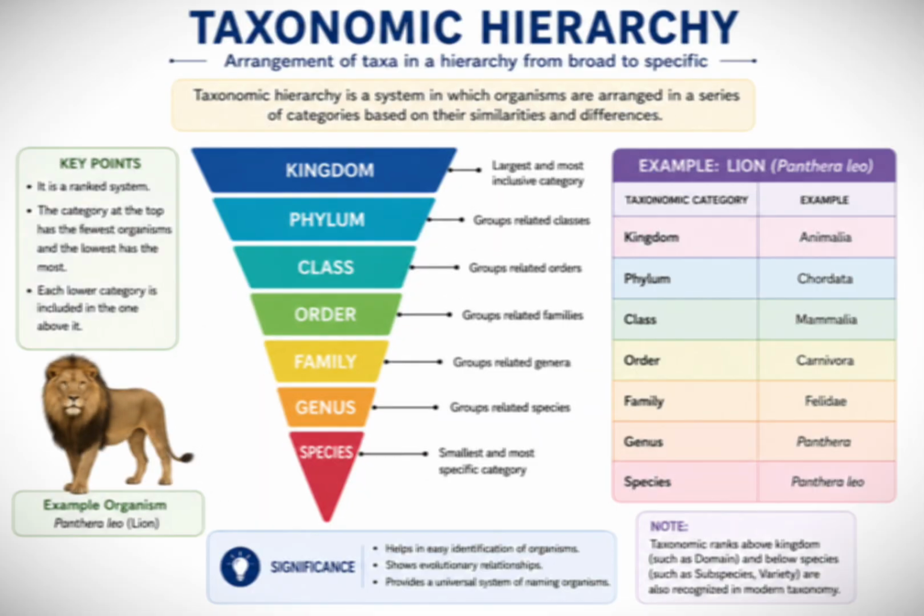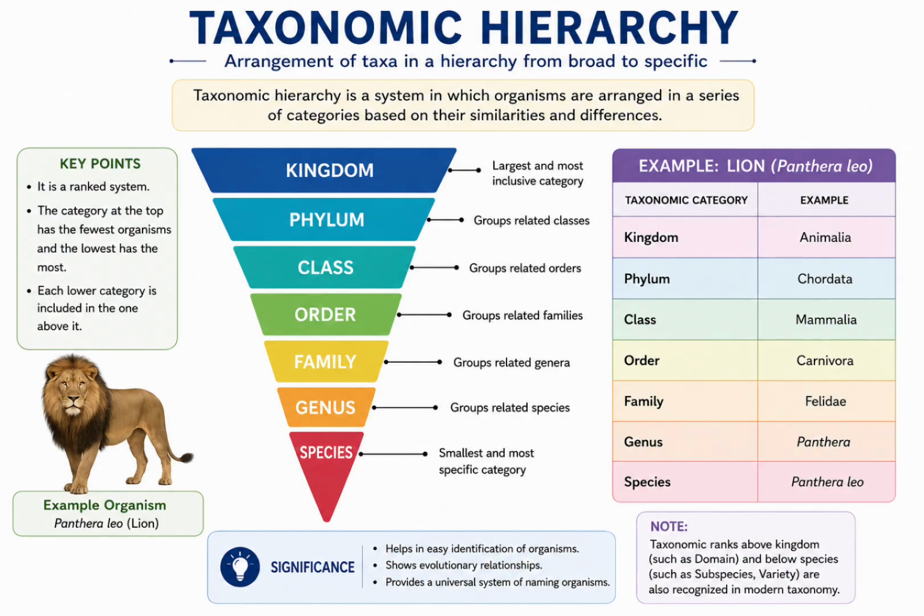Okay. Now, after learning about the three domains and the five kingdoms, the next step is to understand how scientists classify and name millions of living organisms.